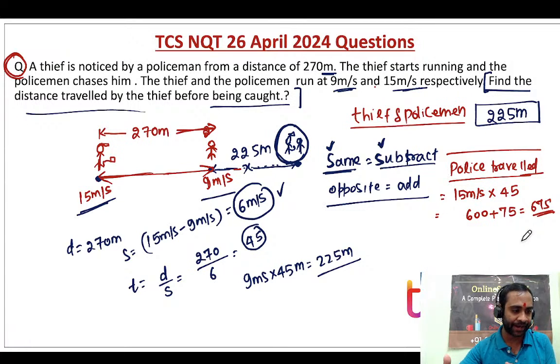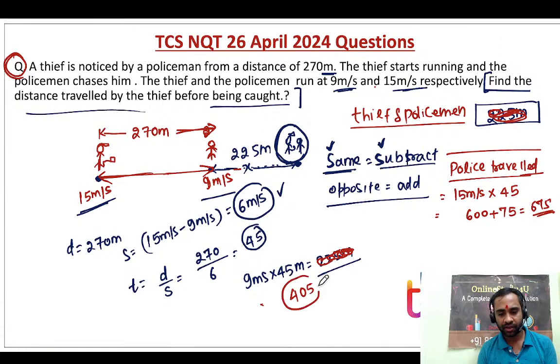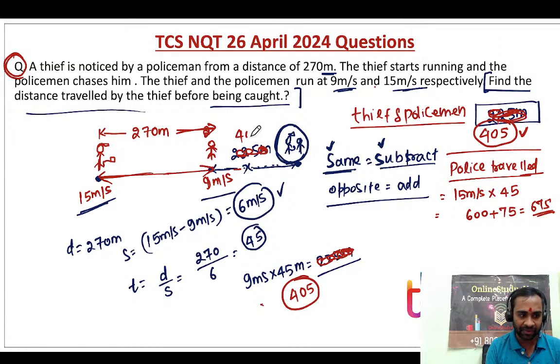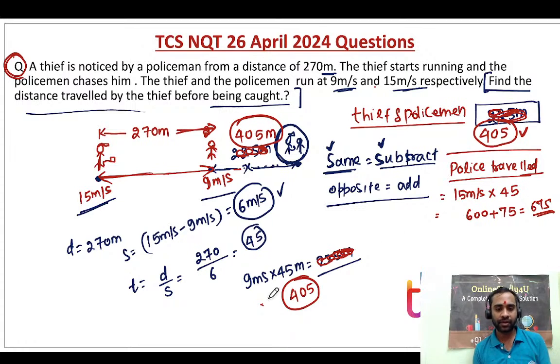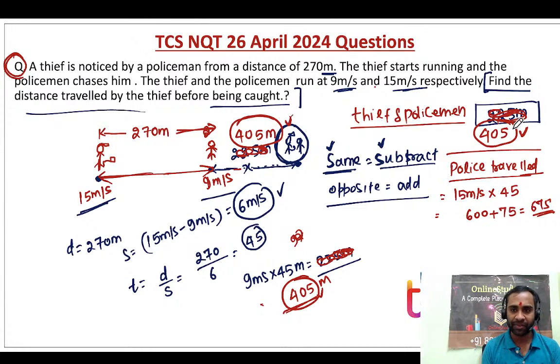I'm sorry, just a minute. I have made a calculation mistake. Thank you Isan Anand. The distance the thief is covering, 9 into 45, I basically did 9 into 25. So it will be 405 meter. So here 405 meter will be the answer, right?